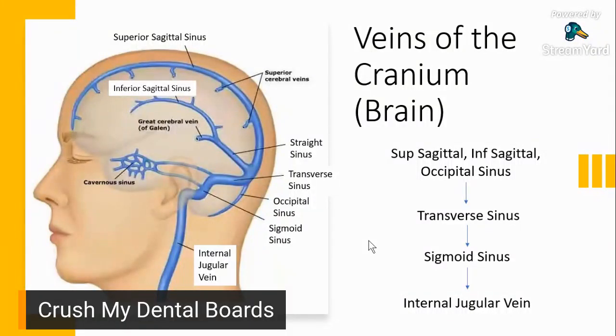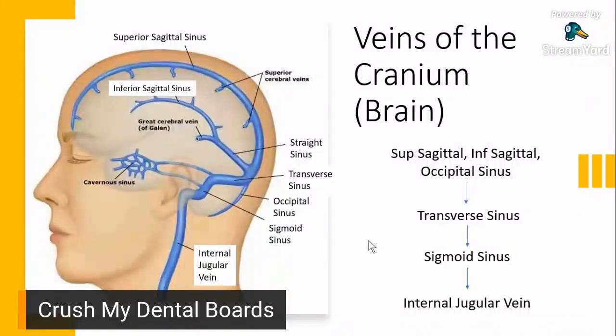So from bottom, it goes to the top. Now, this one, for the venous system, it's a drainage. Okay, so now we will be starting from the top and then follow it along as it goes down back to the heart. Okay, so let's talk about the veins of the cranium, or the veins that's found in the brain.